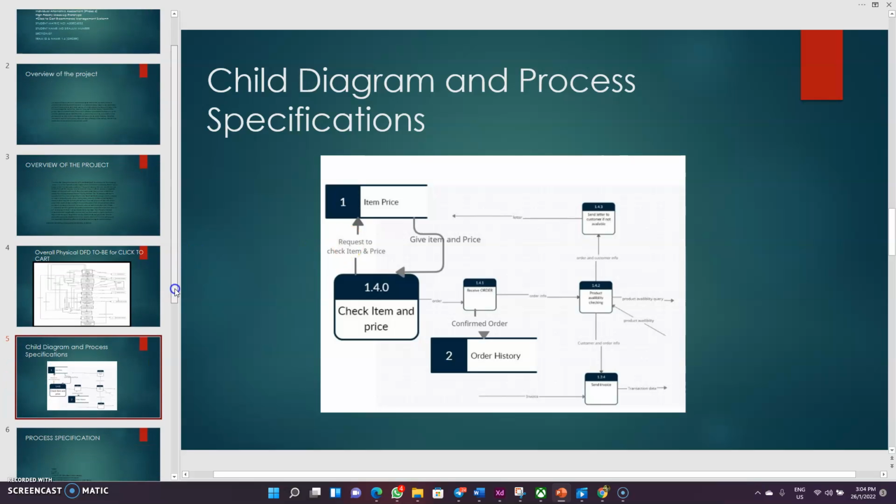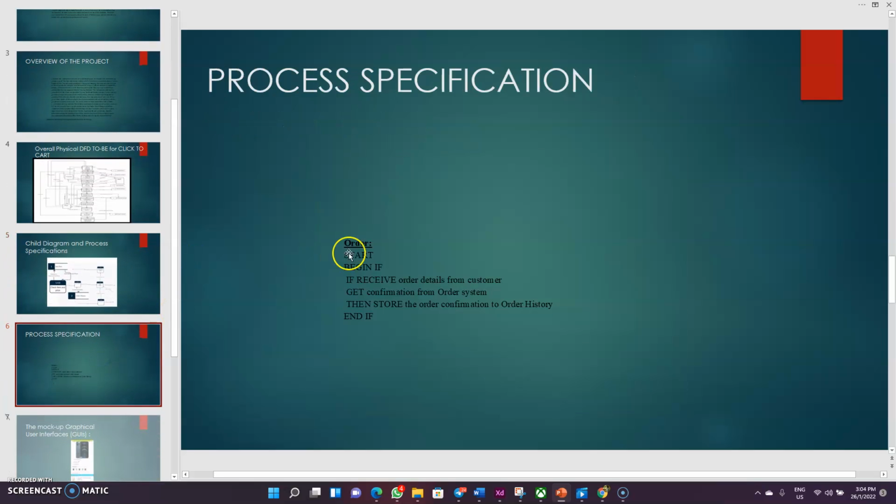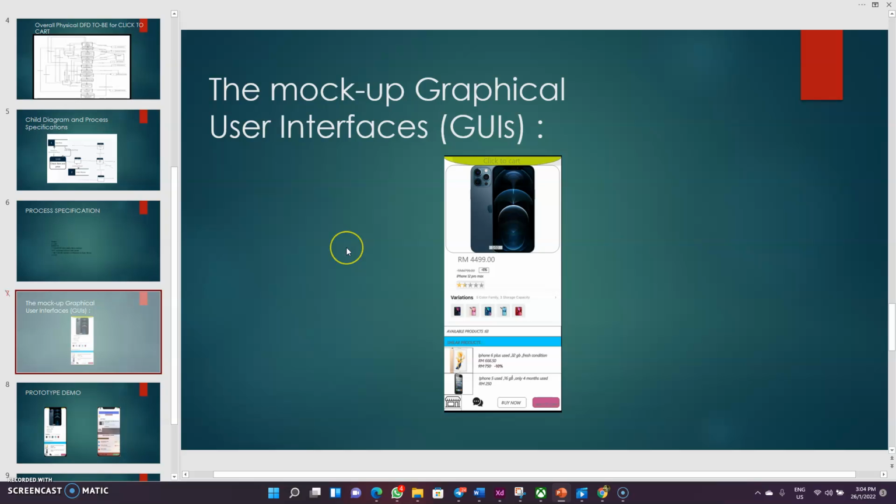And if we go to the process specification, when someone starts ordering, they have to begin order. After receiving the order details from the customer, the system will give you confirmation about the order. Then it will automatically store the information of order history in the system, and then the order process will end. The mockup GUIs we have to talk about. There is a mockup GUI I firstly made for placing order.